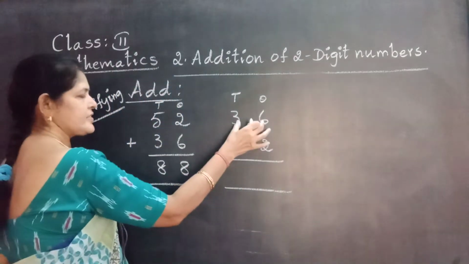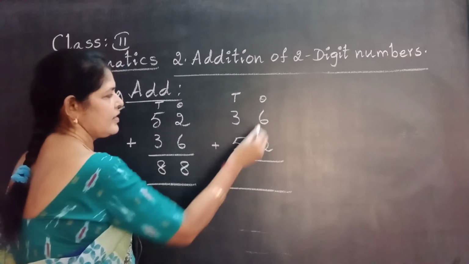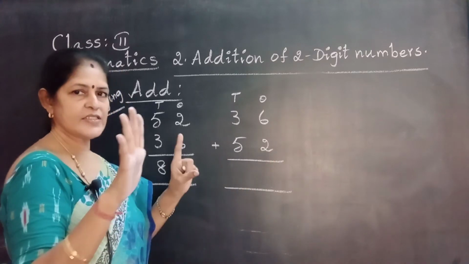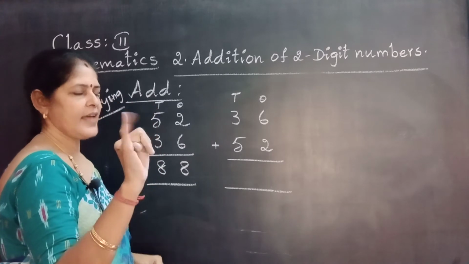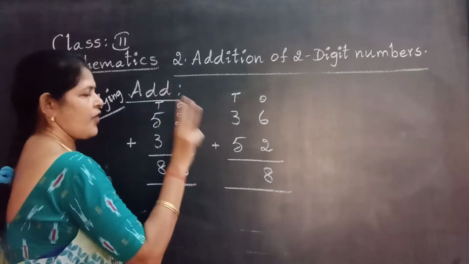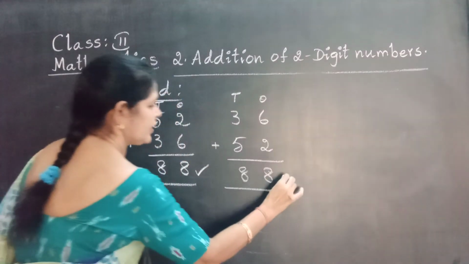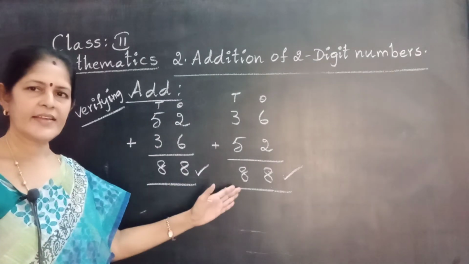Put the symbol plus. Adding ones. 6 plus 2. Take 6 fingers. 2 after: 3, 4, 5, 6, 7, 8. 8 ones. Take 3 fingers. 5 after: 6, 7, 8. 8 tens. Same total we get. That means our process is correct.